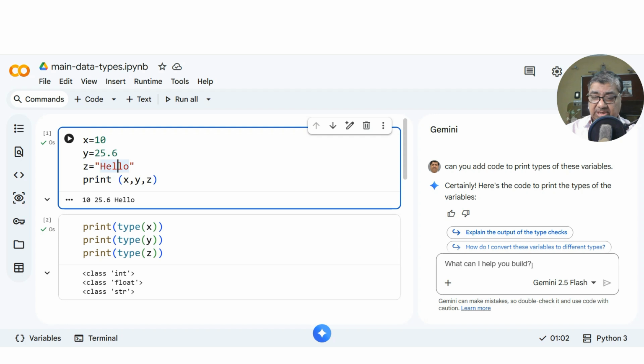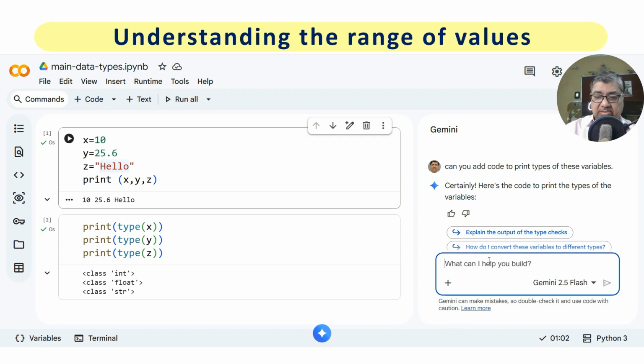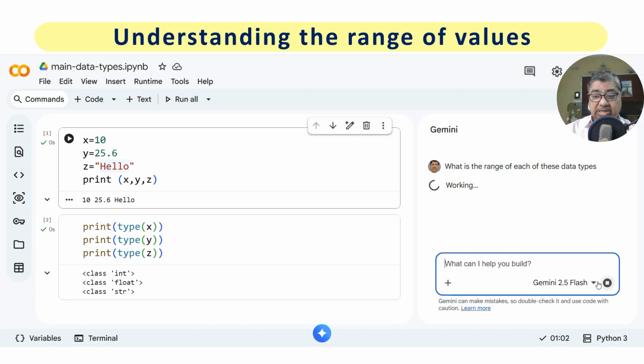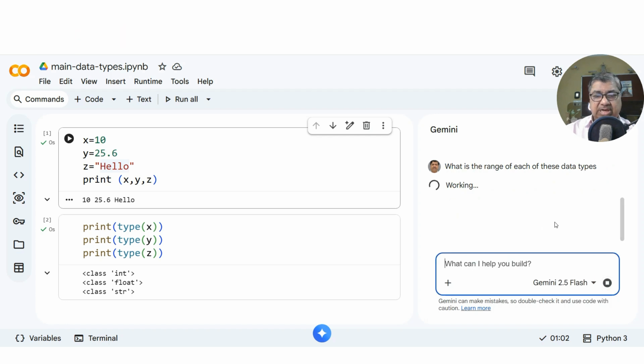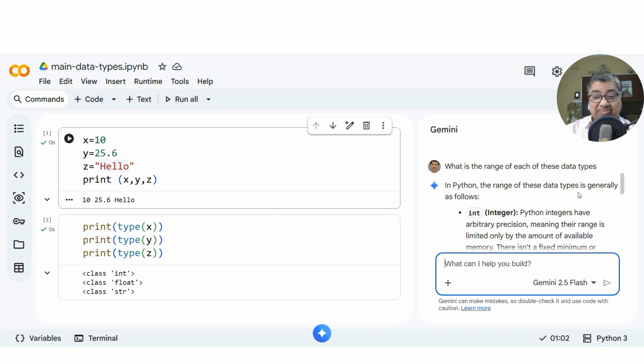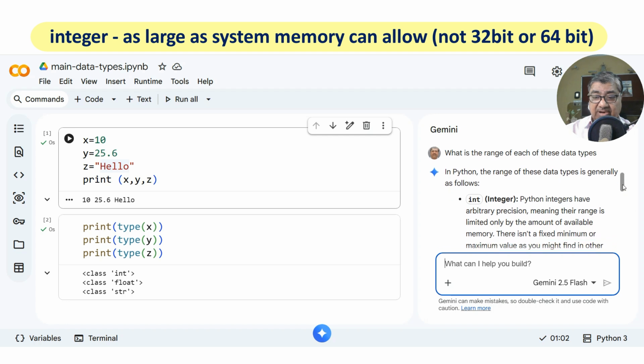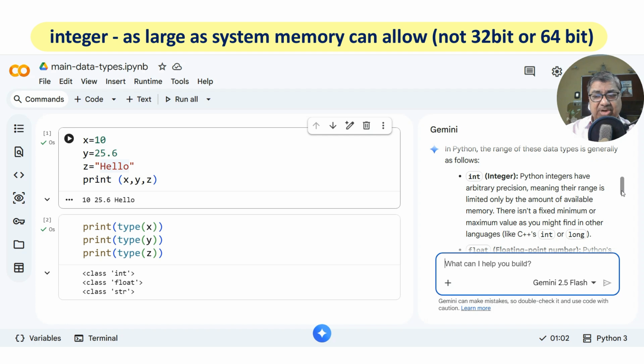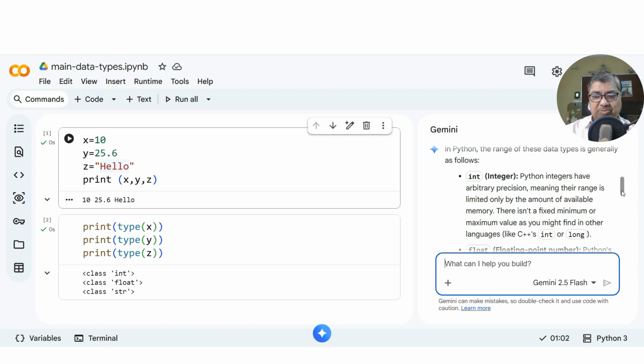We can also write some interesting things. What is the range of each of these data types? What largest and what smallest number we can fill there? Let us understand this. Because this is quite different from languages like C++ or C or Java. The range of data types is generally as follows. Python integers have arbitrary precision. It is really you can fill up any value up to your maximum memory limit.